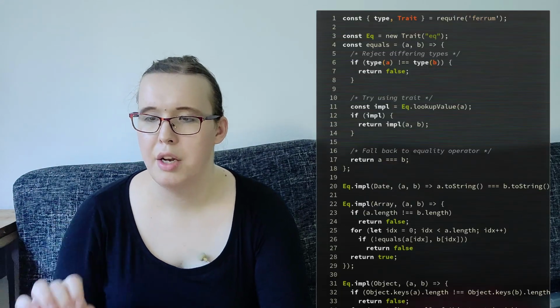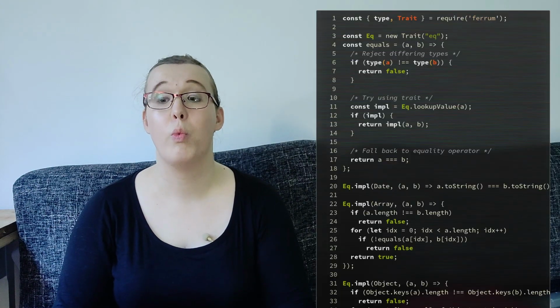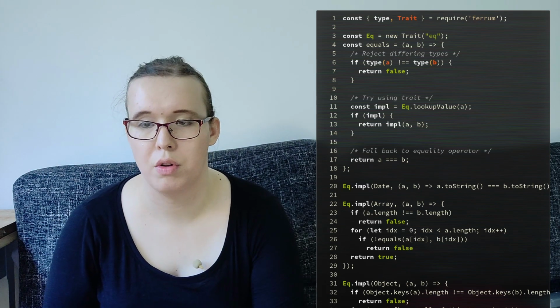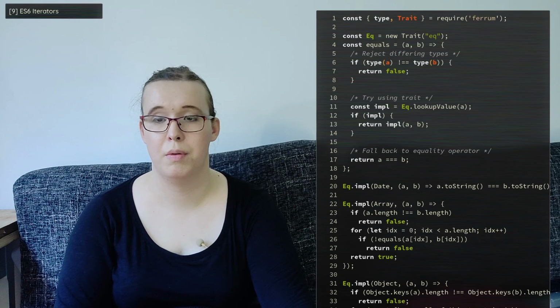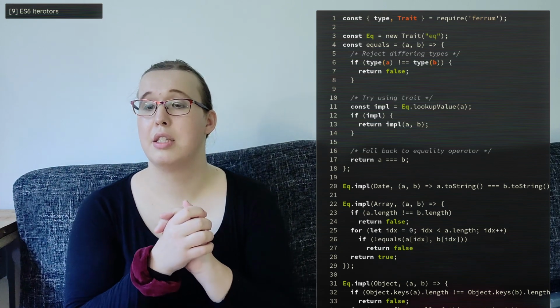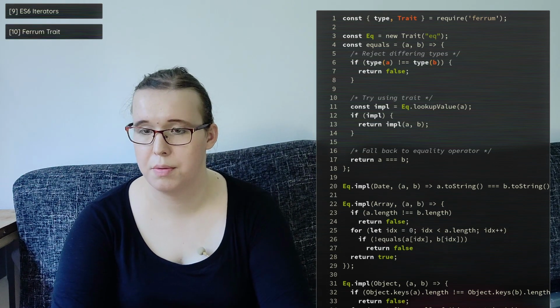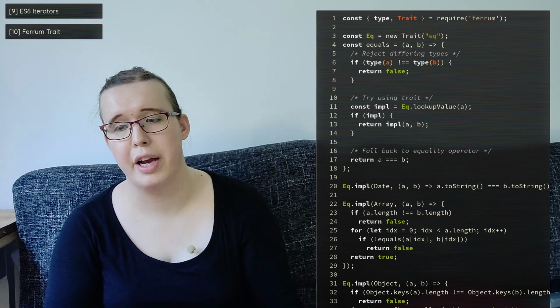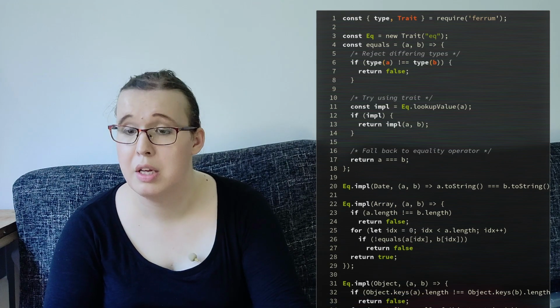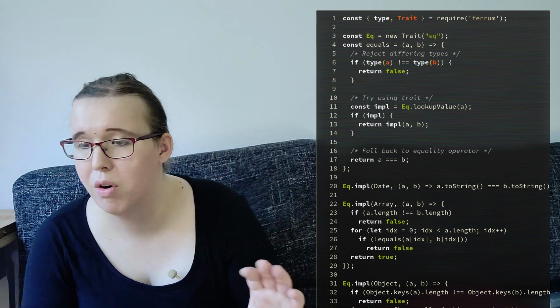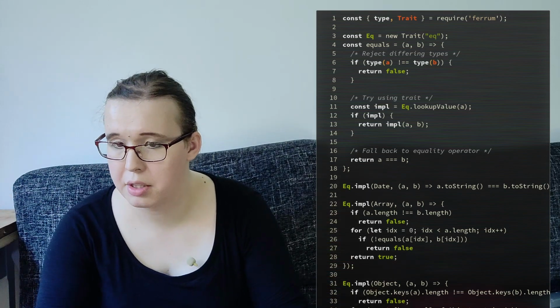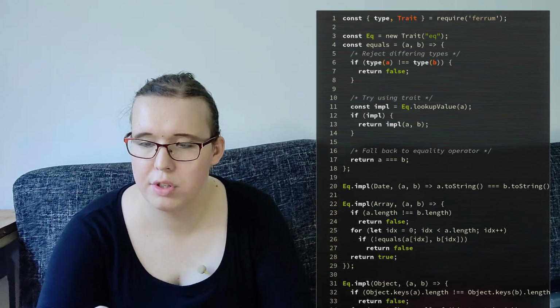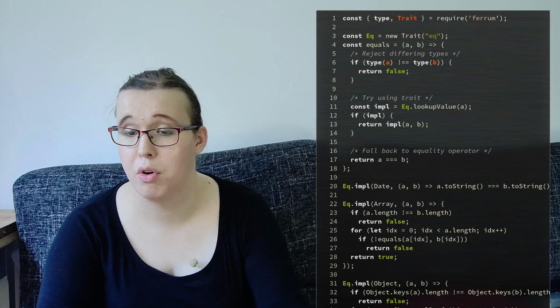No, what we need is a solution that is adaptable, something that we can extend with custom types. And luckily JavaScript has just that for us. We can use symbols to define our own protocols, just like the iterator protocol. Now, ferrum.js provides traits as an easy way of defining custom protocols. I won't go into detail about how it is implemented, but traits can be defined for types you don't even own yourself. They can also be defined on null or undefined or even on plain objects, so they are a lot more versatile and safe to use than plain protocols.